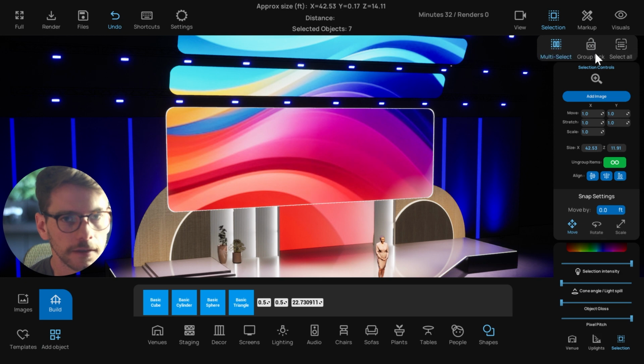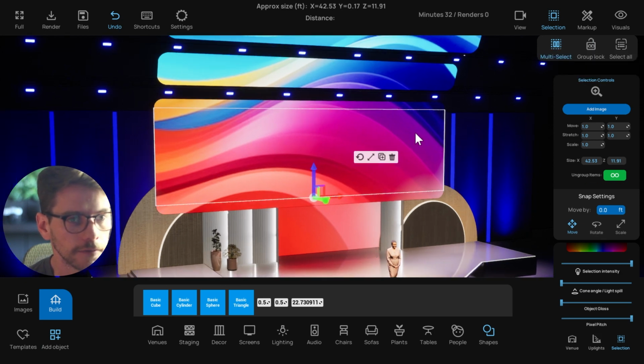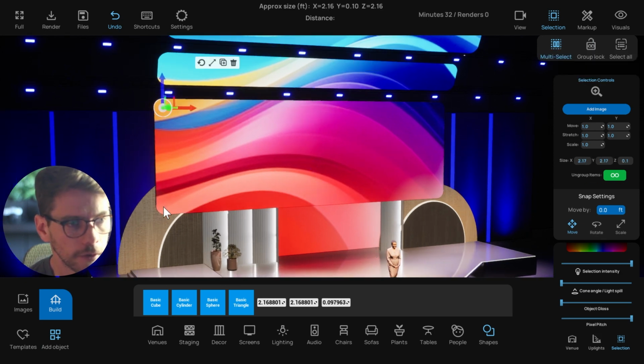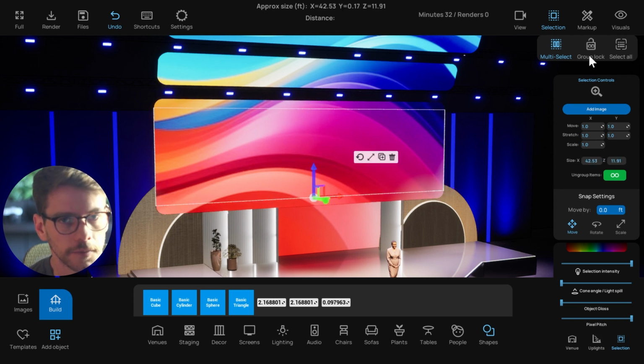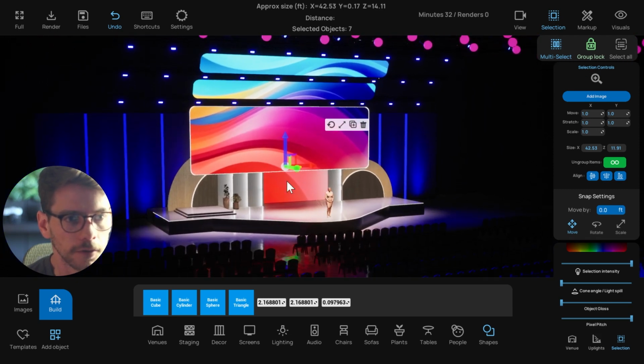So if I unlock this group, it's actually a rectangular shape in the middle, and then the corners are just these cylinders that I made here. See there, and then I just group them all together, so they're just one piece. Cool, so that's how that is done.